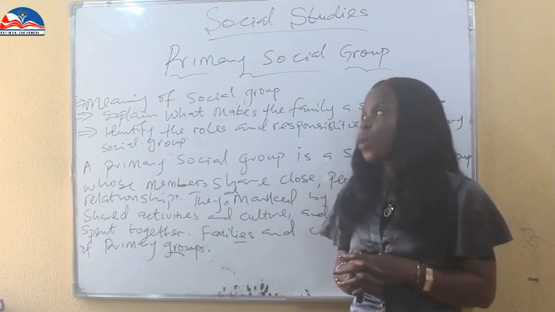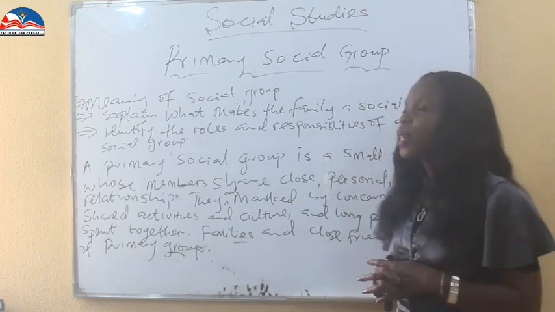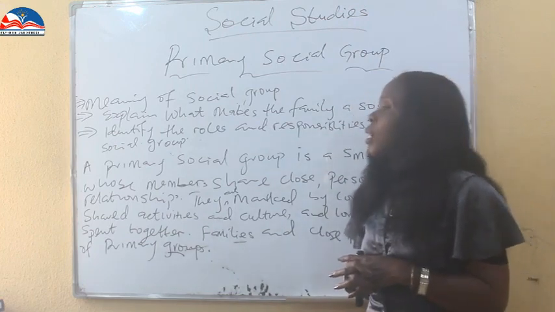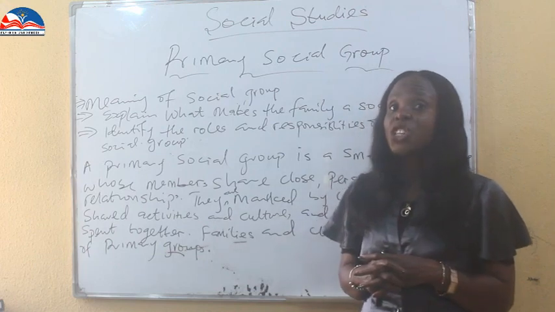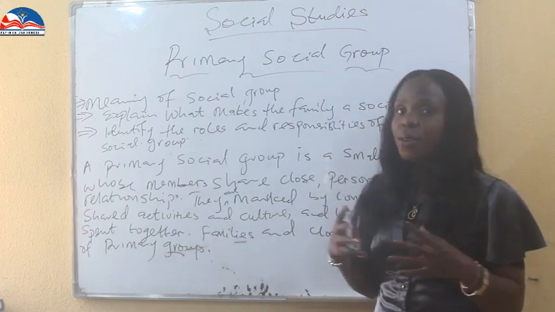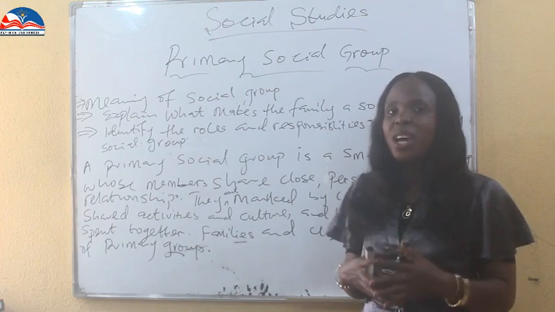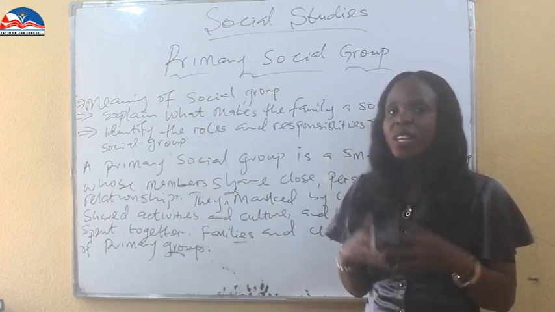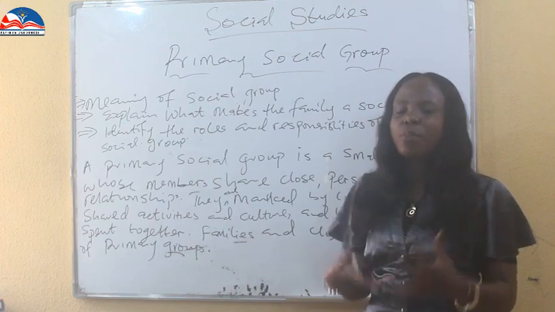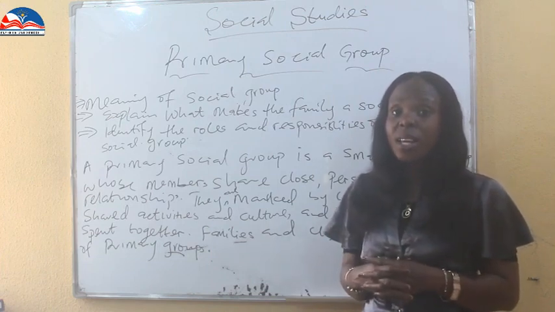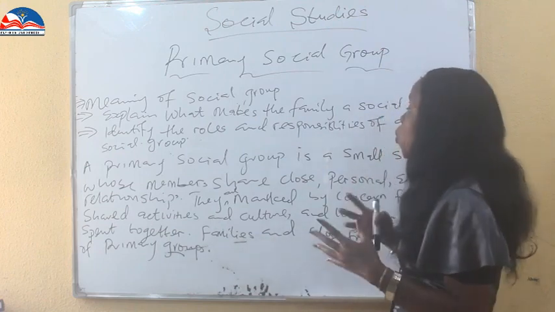So when you hear the word primary social group, know that it's a group of persons that are closely related. They share intimate relationships, close relationships, close friendship. They share in activity. They spend more time with each other. They care for and love each other. They work as a team.